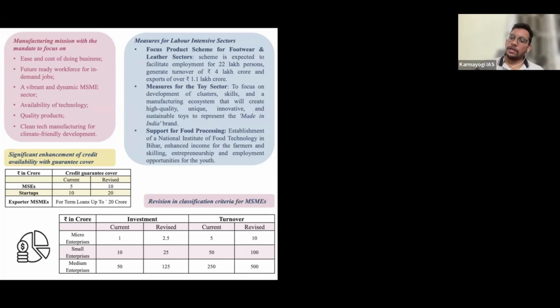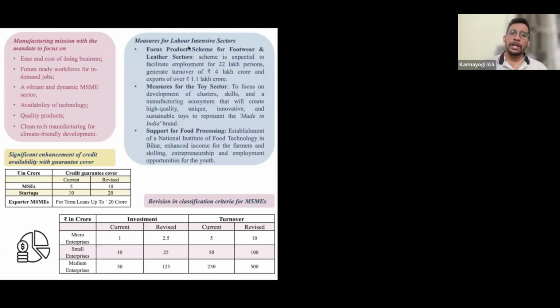Service sector, even if it is coming to 40%, its contribution will be good, right? Employment will only be created by the manufacturing sector. That's why the government wants ease of doing business, ready workforce, technology availability, quality products, clean manufacturing, all these things they want to involve in the manufacturing sector to push its growth, right?